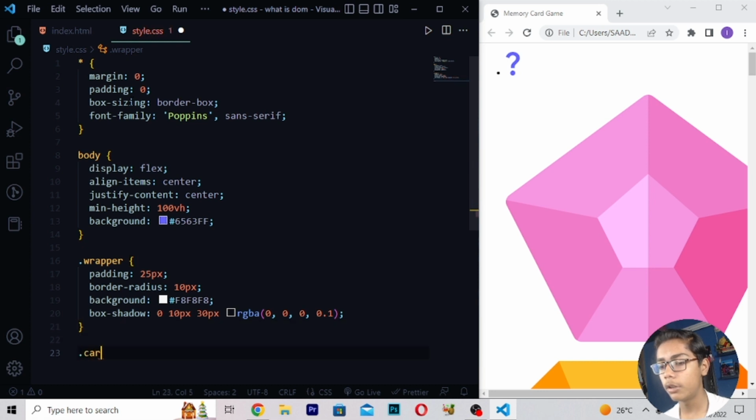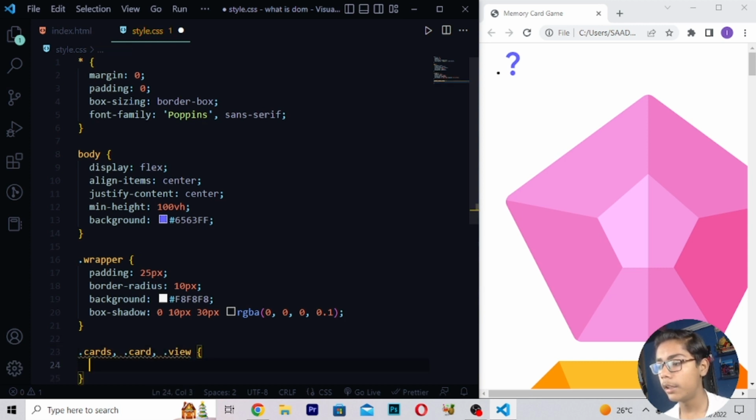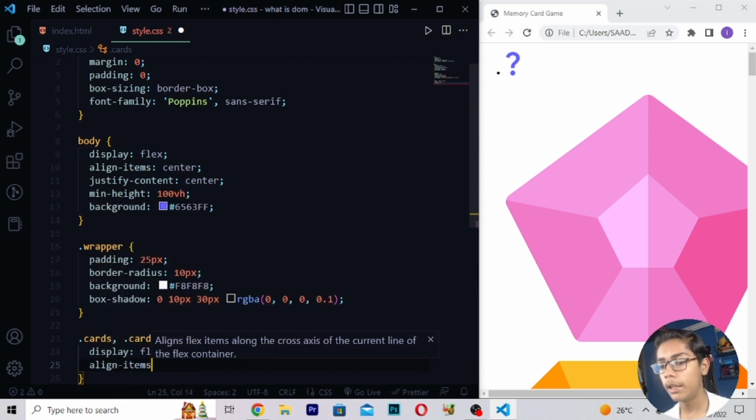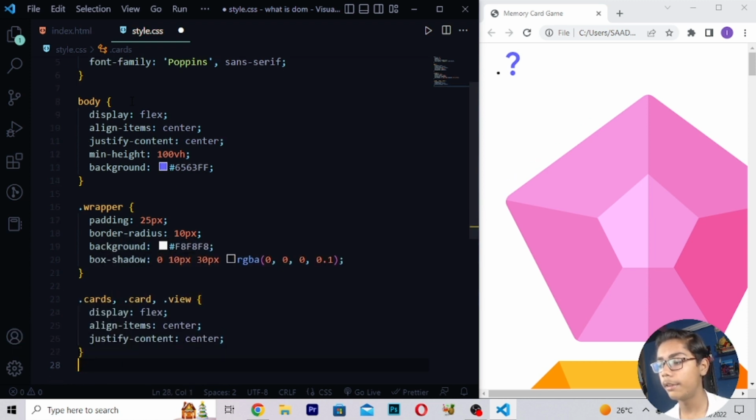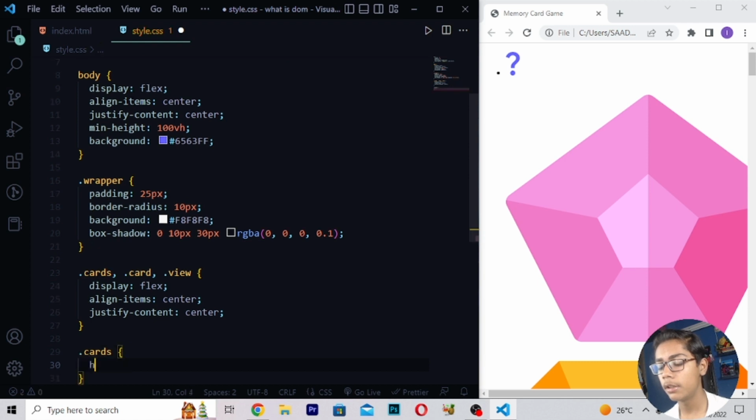Then I will be writing .card again, right here .view, like this. So here I will be writing comma again. Then here I will be writing display flex, right here align-items center, then write justify-content center. Then I will be writing .cards, right here height 400px.